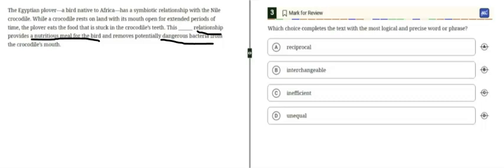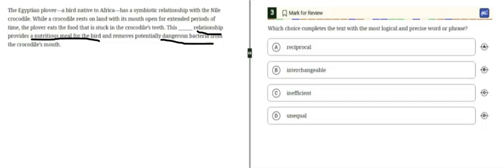Our idea is that the relationship is beneficial because, as the passage says, when the crocodile sits with its mouth open, the plover eats the food stuck in the crocodile's teeth. As a result, the bird gets a meal and the crocodile gets its mouth cleaned of dangerous bacteria. So the key idea is both species benefit here, guys.